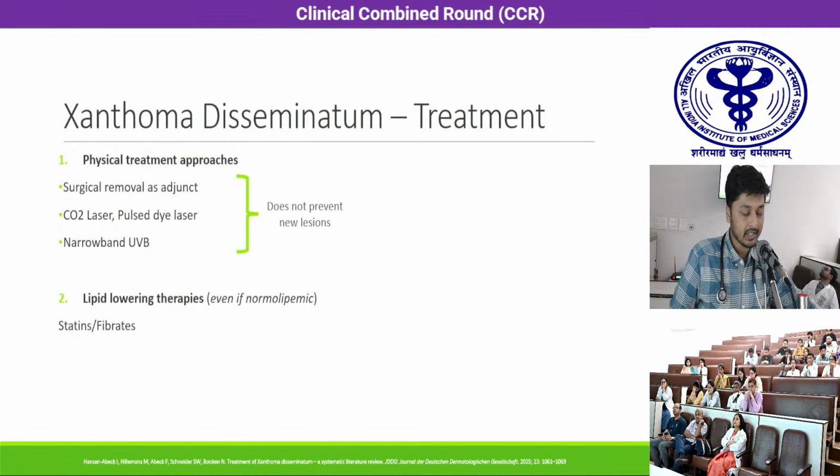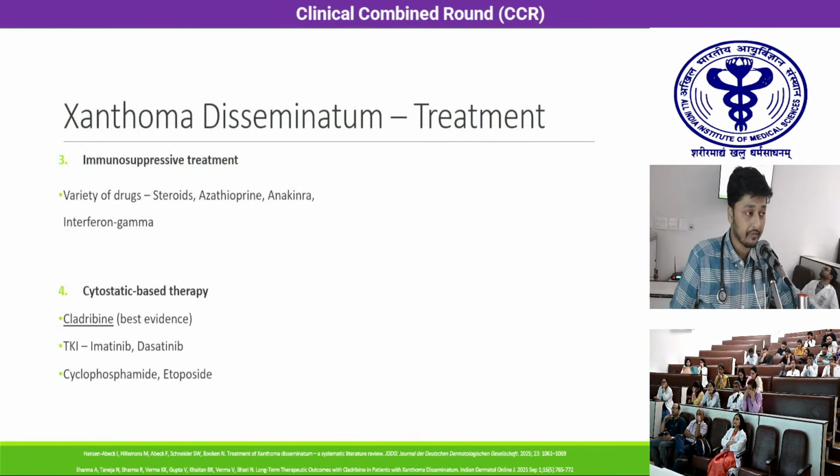Then lipid lowering therapies can be tried even if the patient is normolipemic, with a normal serum total cholesterol, in the form of statins and fibrates. Then immunosuppressive treatment, we have a variety of drugs. Mostly the evidence is in the form of case reports and case series: steroids, azathioprine, anakinra, which is an IL-1 antagonist, interferon gamma. And the mainstay of therapy is cytostatic-based therapy, in which the best evidence we have is for cladribine, followed by TKIs, imatinib, dasatinib. Isolated case reports are available, then cyclophosphamide and etoposide.